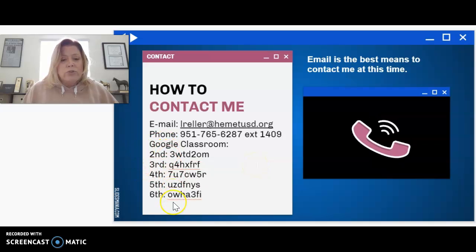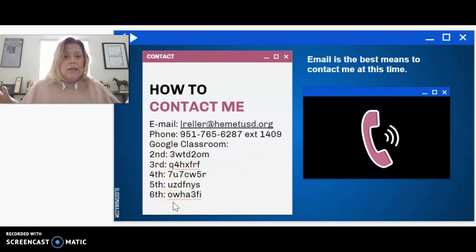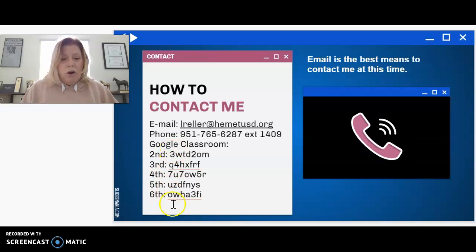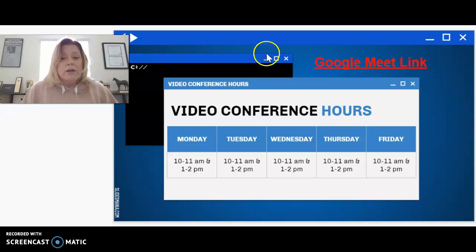There's also Google Classroom. If you, for some reason, got kicked out of Google Classroom, here are all the codes for every class. Here is our Google Meet link. If it doesn't let you in, it's because I am not logged in yet, because I am the host and you can't use that Google Meet link without me being logged in.